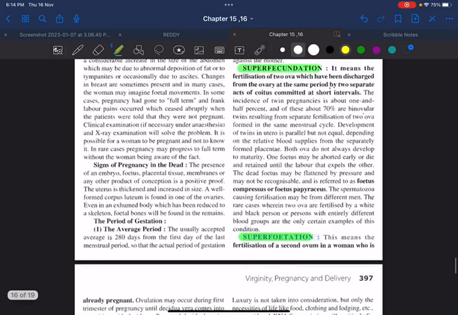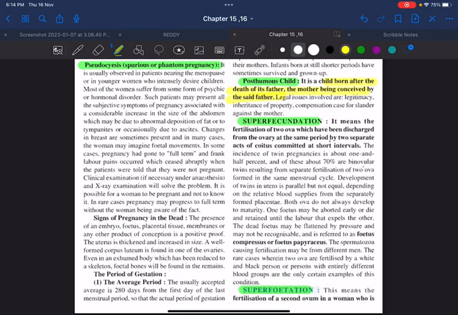Here come another two terminologies, superfecundation and superfetation. What do you mean by superfecundation? In the same period, two ova have been discharged from the ovary. Those two ova have been fertilized in the same period, but through two separate acts of coitus committed at short intervals. Here what will happen? Both children will start developing. Both zygote, embryo, everything will start developing, but one will be flattened, one will be dead. That is called a fetus compressus or fetus papyraceus. You have to know the picture of fetus compressus or fetus papyraceus, which is a very commonly asked spotter in your university exam.